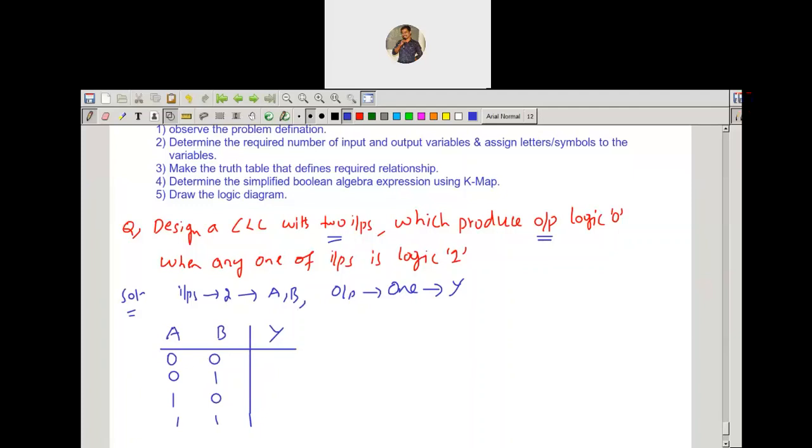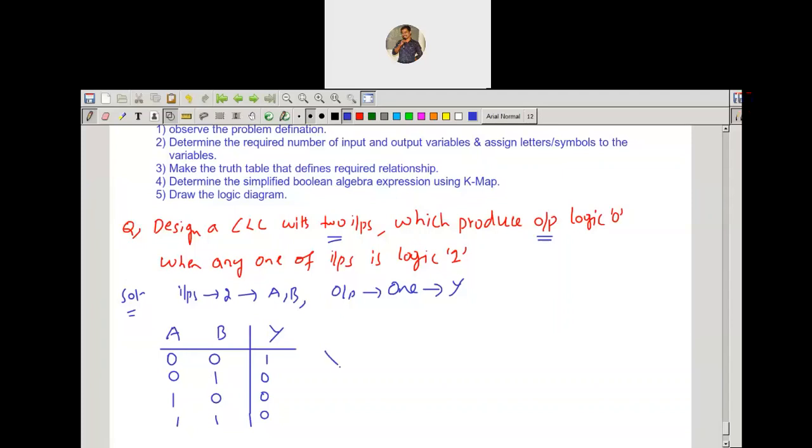So for the first case, inputs are 0, 0. There is no 1 in the input combination, so the output is going to be logic 1. The second case, 0, 1 combination. One input is 1. So if one input is logic 1, what is the output here? Output is 0. Now the third case, 1, 0. One input is 1, so the output is 0. In the last case, 2 inputs are 1, so the output is 0. I have taken the output according to the given problem definition.